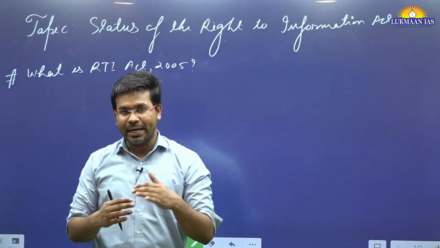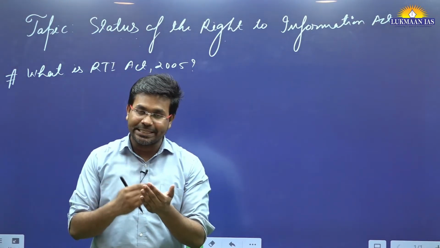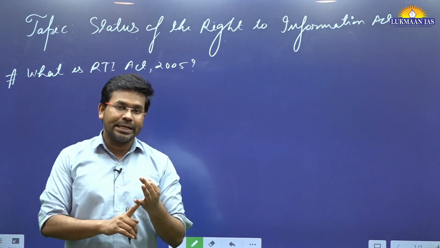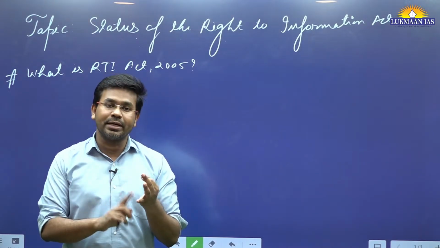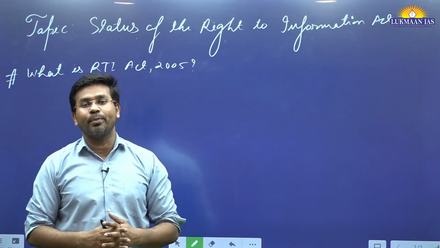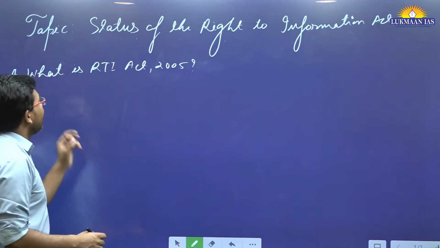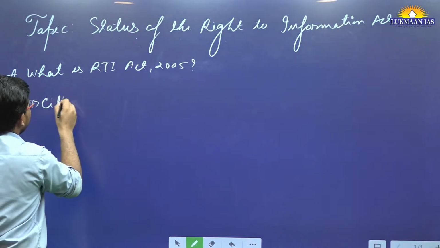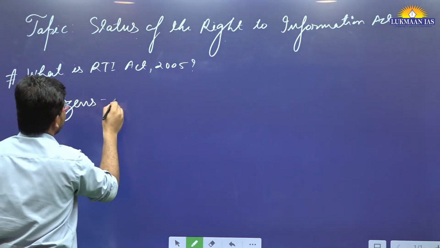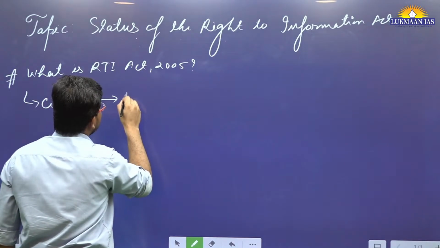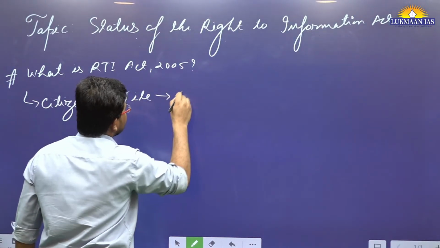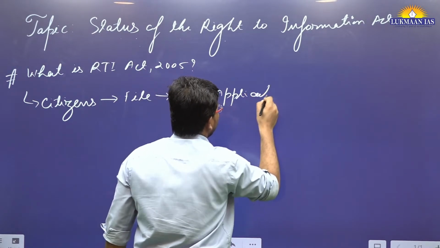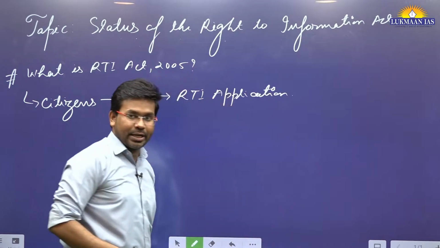Whenever the public at large, the citizens of India, need any information from the government in terms of data, documents, or other official documents held by government officials, they can file an RTI application, okay? This act empowers the citizens of India to file an RTI application to get information under the Right to Information Act.